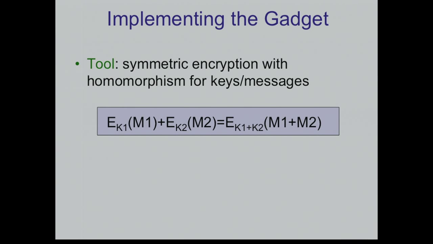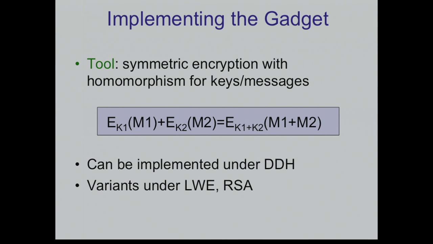Now I want to implement this set encryption gadget, and the idea is to use a symmetric encryption which again has some form of homomorphism for both keys and messages. In particular, imagine I can take a first ciphertext, encrypted under the first key with some message M, and a second ciphertext, which encrypts a second message under a second key, add them together and get a ciphertext of the sum of the messages under the sum of the keys. This is the gadget that I want, and variants of it can be implemented under DDH or LWE. For RSA we have to do something slightly different, but we can also solve this problem.